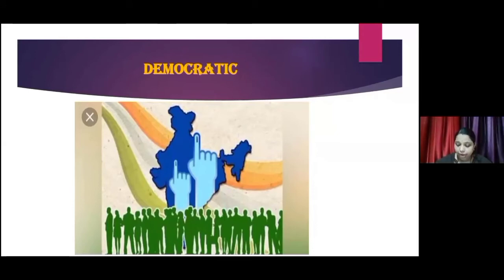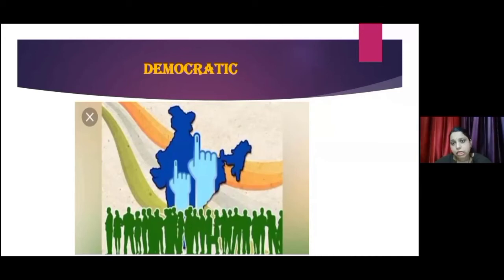It is not possible for all the people to come together and take decisions daily. So we have elected some people; we are giving our vote to them. See here, we are electing some people as our representatives. These representatives form a group, that group is called the government, and the government takes decisions for us.